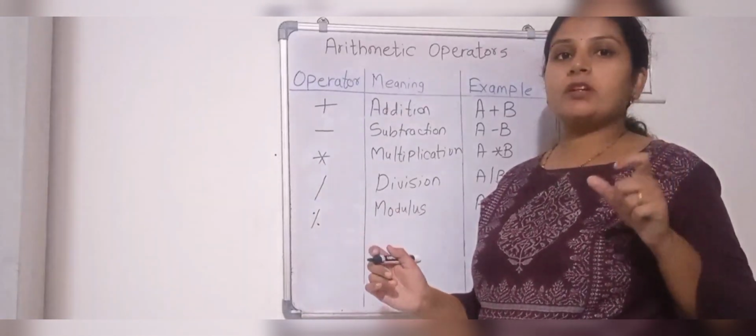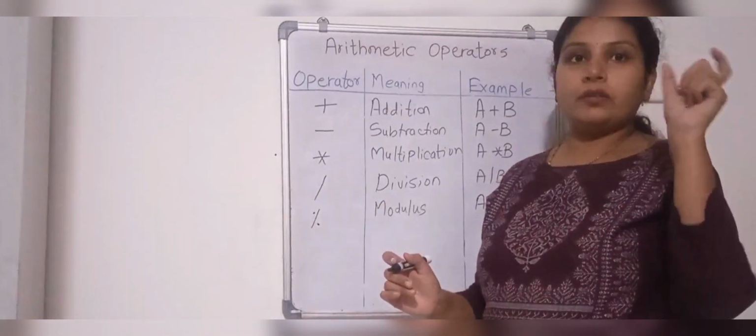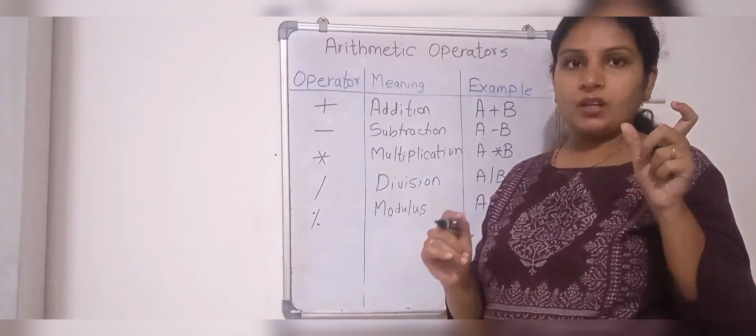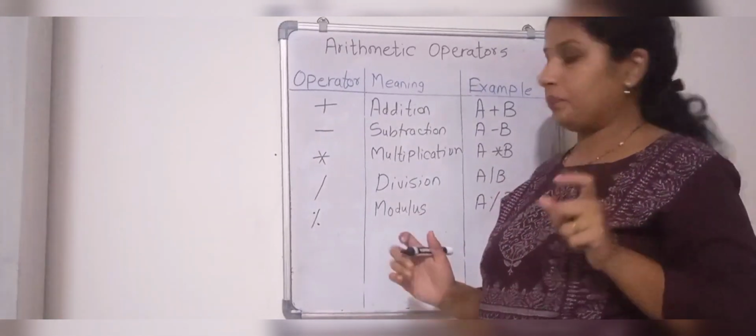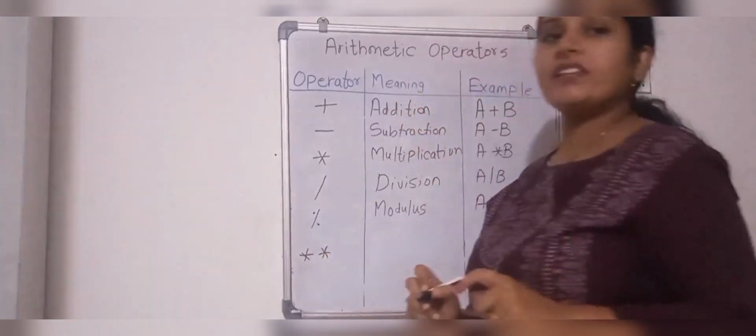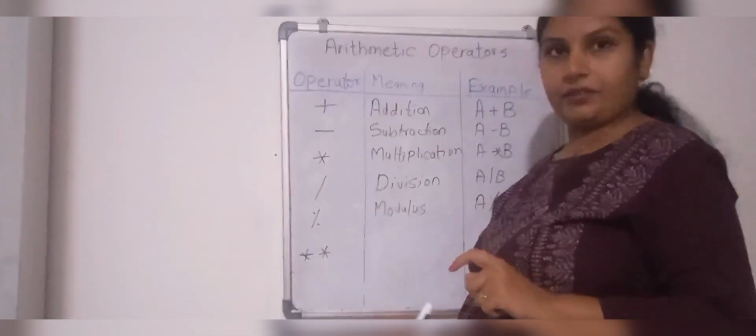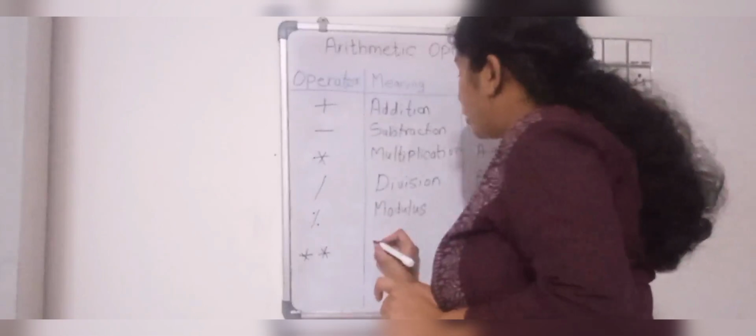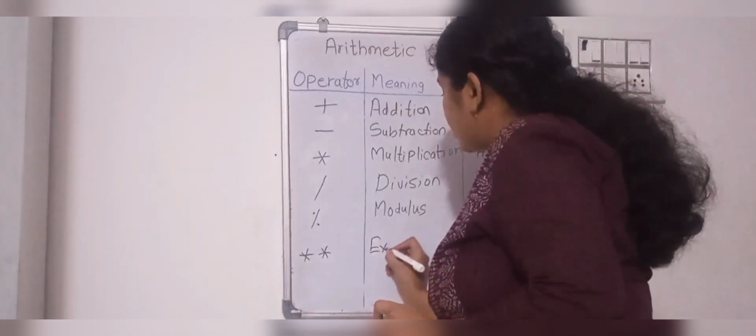Next operator is the exponential operator. Exponential means when you are representing a number in exponential form, then you are using the double asterisk operator.